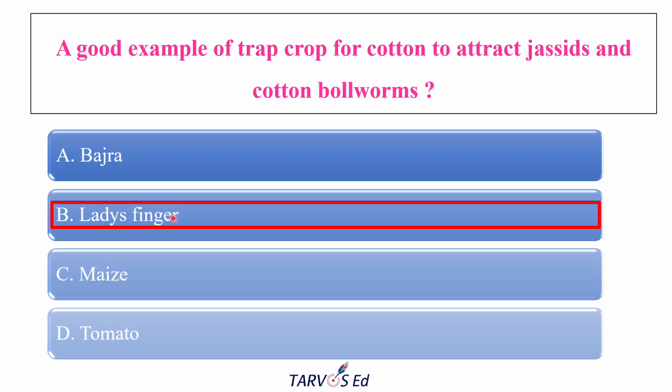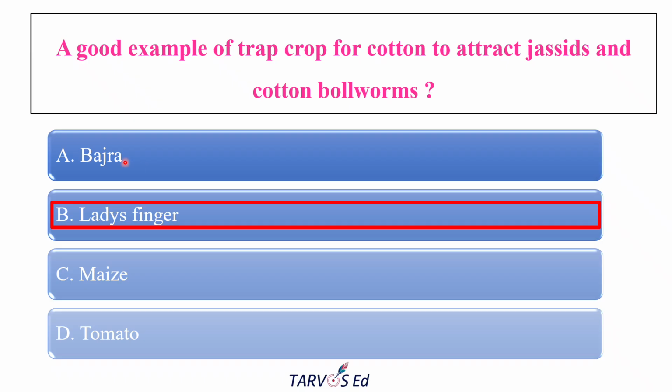Why? It is a standard trap crop for cotton pests, mostly jassids and the bollworms, spotted and pink. It is more attractive to these pests than the cotton, because it has hairy leaves and early flowering, so that those pests can easily lay eggs and feed on the okra. So you can spray or destroy the okra plant so that you can easily save your cotton crop.